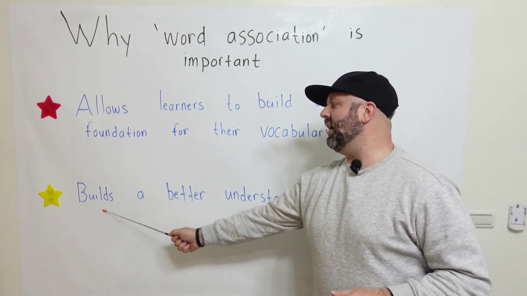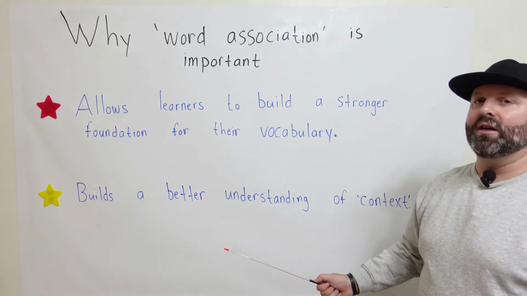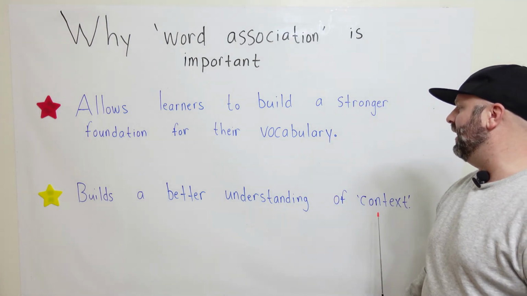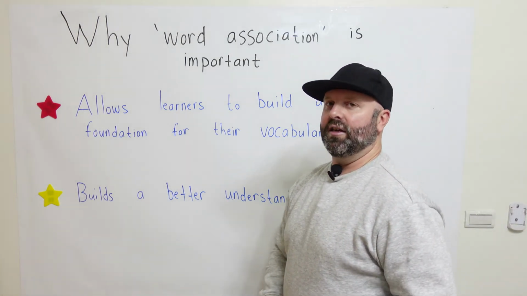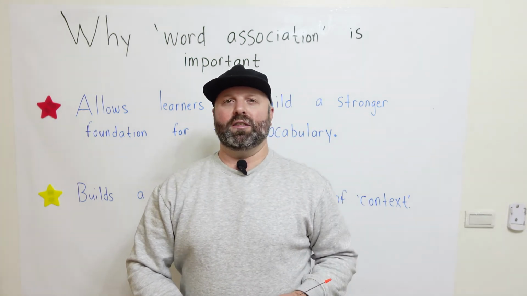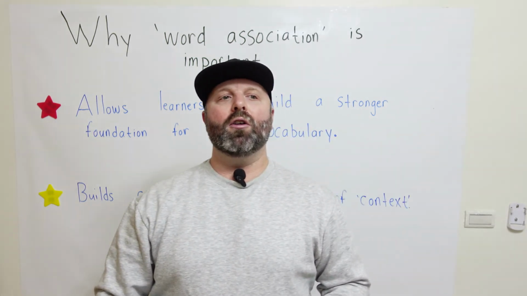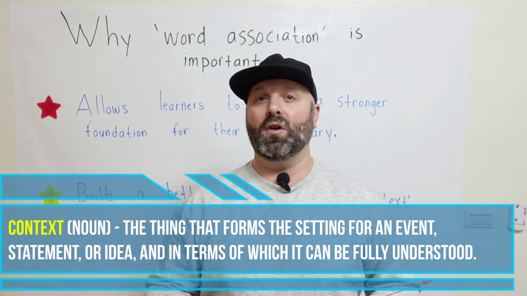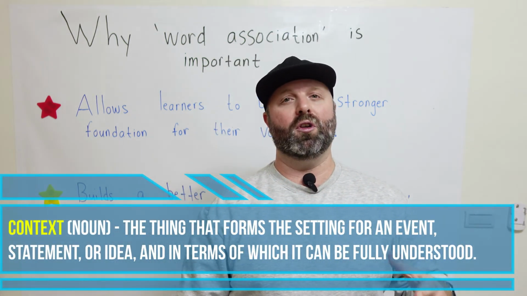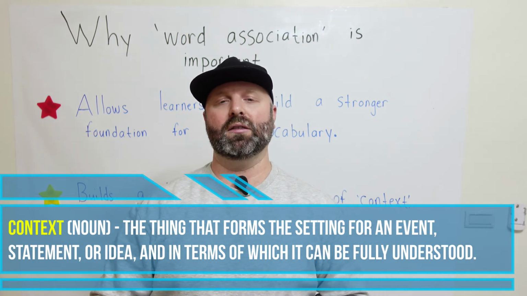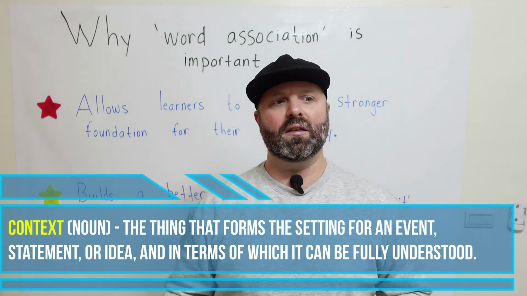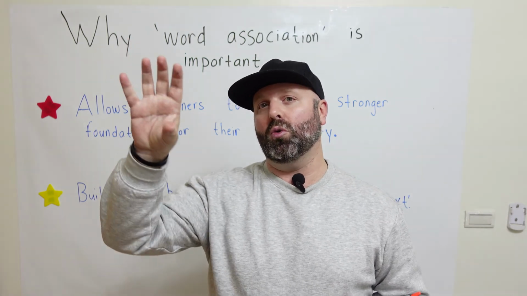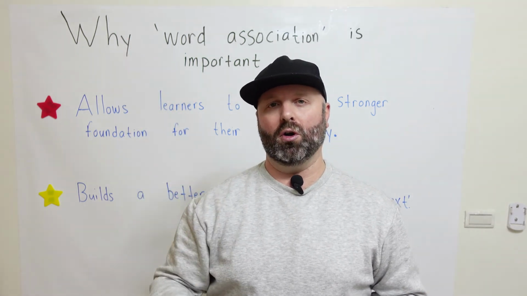And the second reason why word association is important is because it builds a better understanding of context. This is another issue I see students have a lot. Understanding the context of certain words in English is very difficult to learn. It's one of the most difficult parts of the learning process because there will be a certain sentence and I will say, okay, well, in this sentence, we could use this word, this word, this word, and this word.